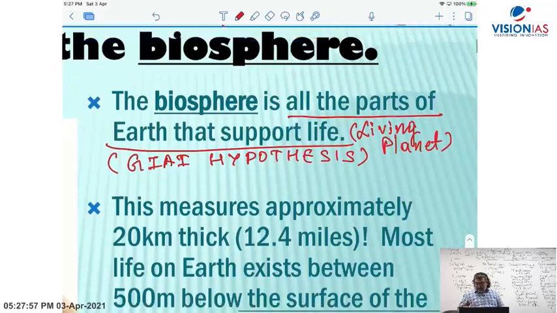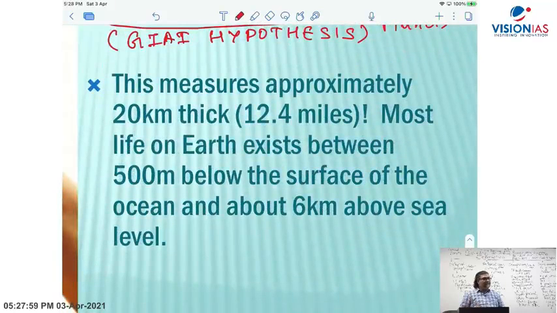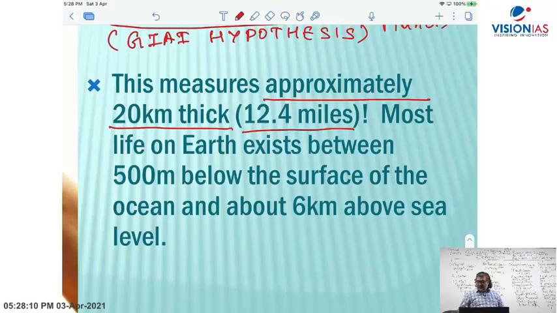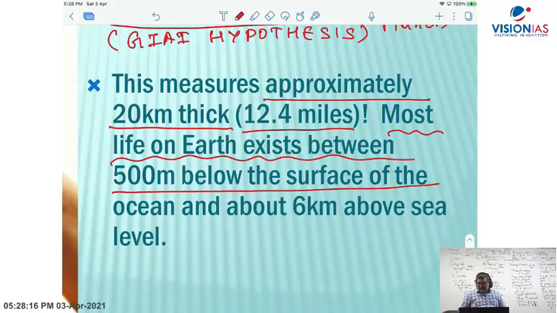I also said in yesterday's class that the biosphere measures approximately 20 km thick or 12.4 miles. Within this 20 km thickness, most of the life on Earth exists from 500 meters below the surface of the sea and ocean to about 6 kilometers above sea level.